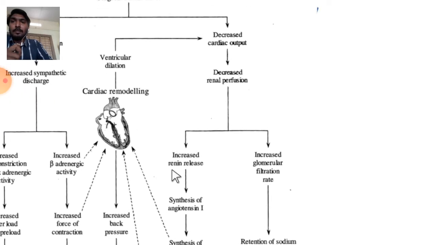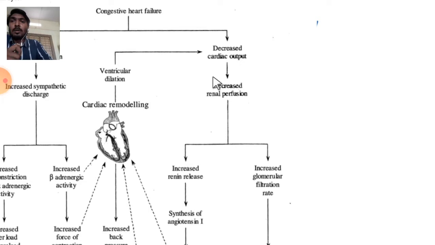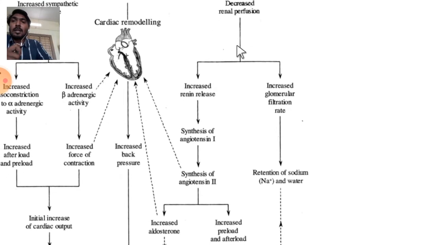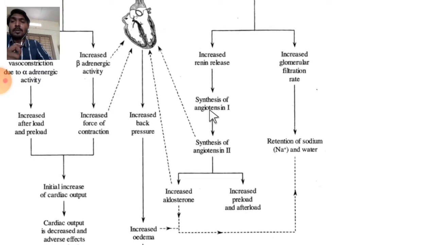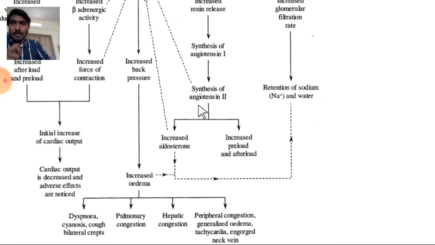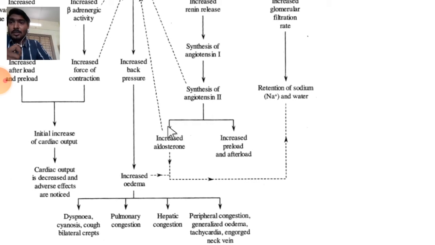In another way, decreasing cardiac output also leads to decreased renal perfusion. So now the kidney releases renin. This renin will convert angiotensinogen to excess angiotensin 2. Now it will cause cardiac remodeling as I explained previously. Angiotensin 2 also increases aldosterone release as well as preload and afterload.